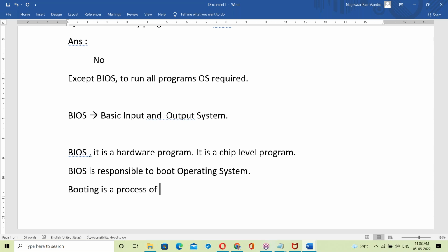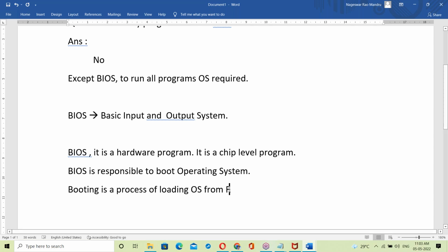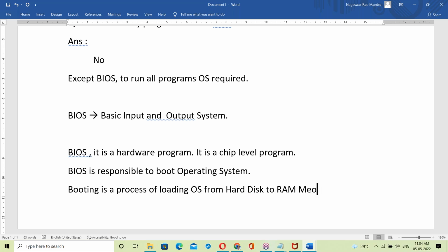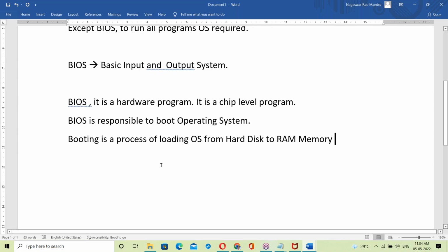Booting is a process of loading the OS from hard disk to RAM memory. Sorry, reverse. From hard disk to RAM memory. That's it. Yes, booting is a process of loading the OS from the hard disk to RAM memory. The OS is inside the hard disk.